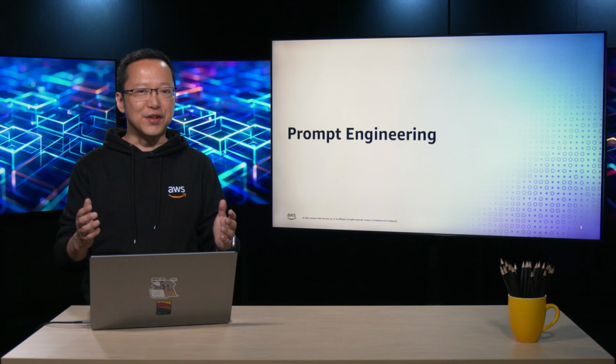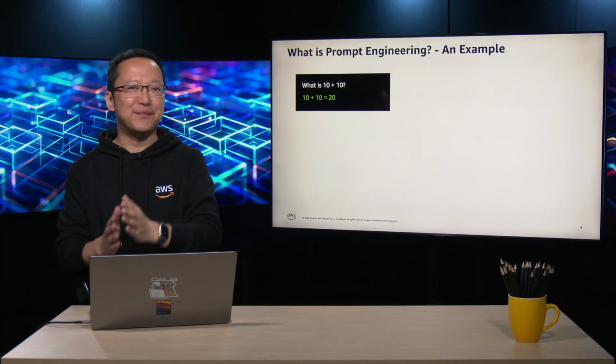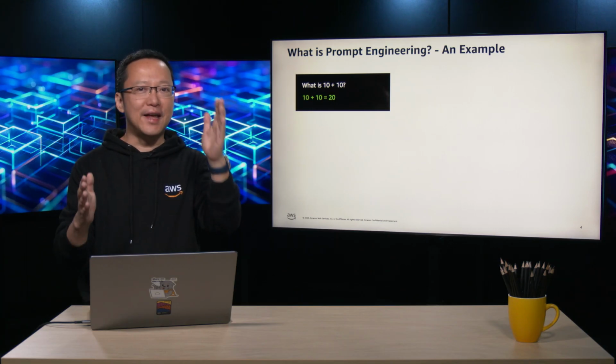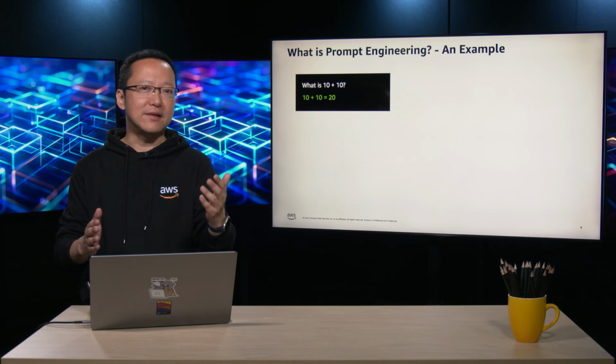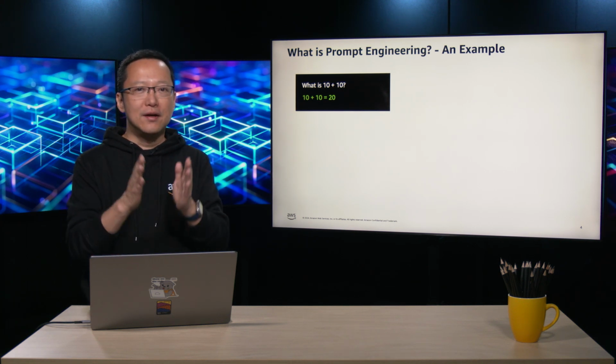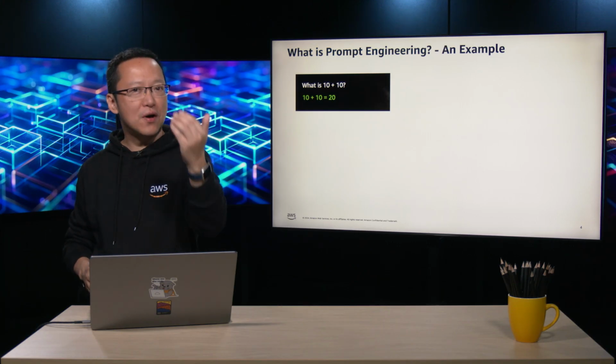What is prompt engineering? Imagine you ask a large language model, what is 10 plus 10? The likely response would be 10 plus 10 equals 20. However, consider if you wanted a different correct answer. The question is ambiguous. It doesn't directly ask to solve the math problem.